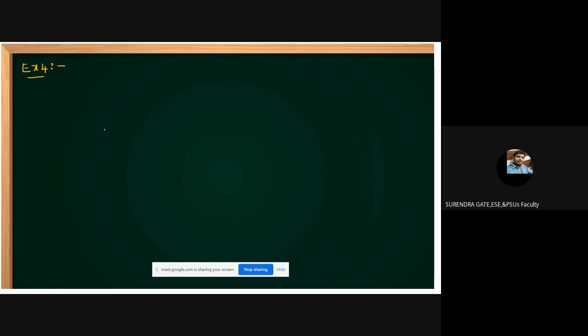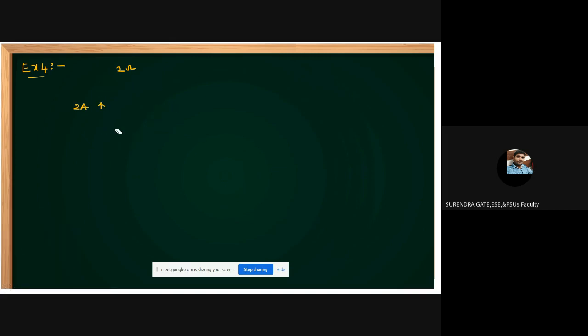For example, this is a 2 ampere current source, and it is a 2 ohm resistor, and this is a 5 ohm resistor. I'm drawing clearly.